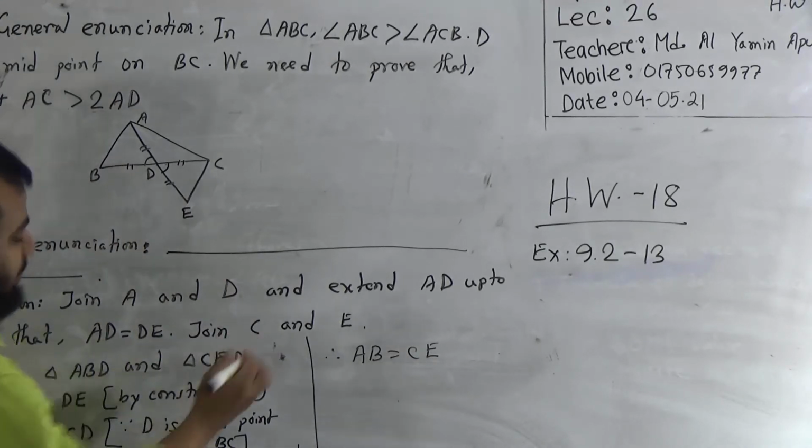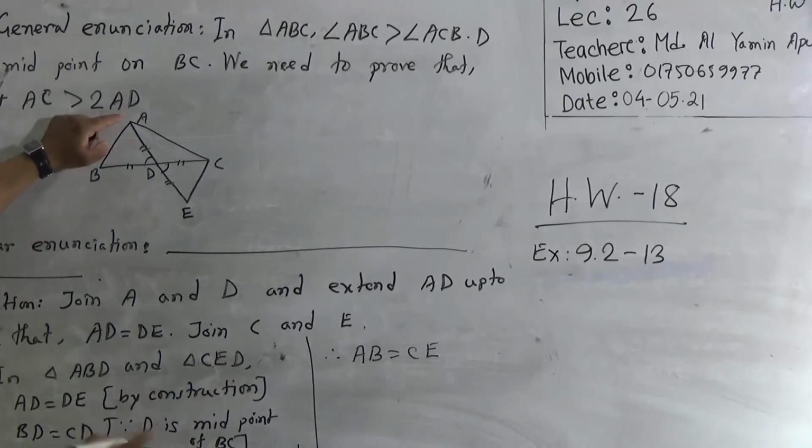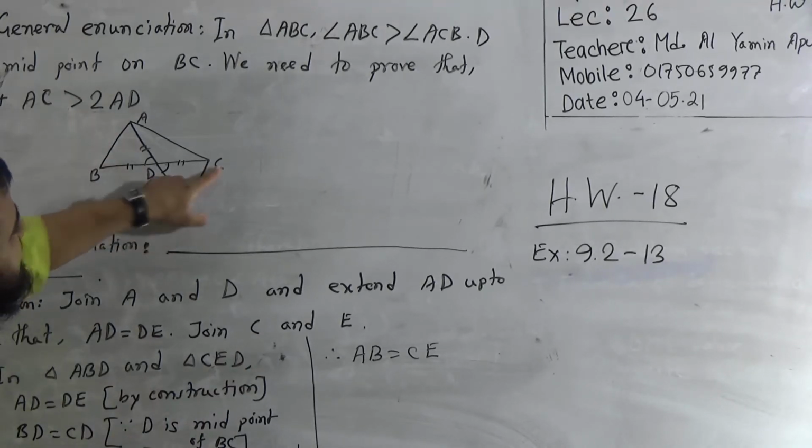Now my dear students, look at the figure. We can consider the triangle AEC now.